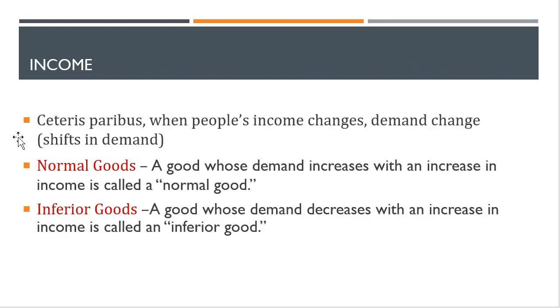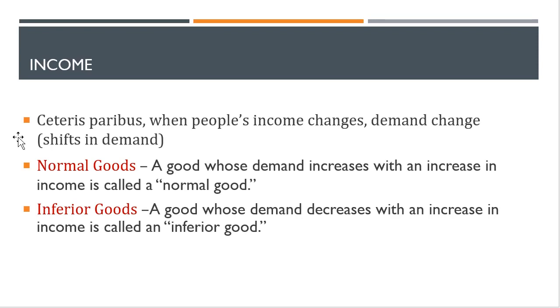Now let's consider income. Ceteris paribus, when people's income changes, demand changes. I'm sure you remember what ceteris paribus is. This means keeping all other factors constant. And whether a change in income will increase demand or decrease demand actually depends on the type of the goods. If the good is a normal good, then an increase in income should lead to more demand. If the good is an inferior good, then any increase in income should decrease the demand for that good.